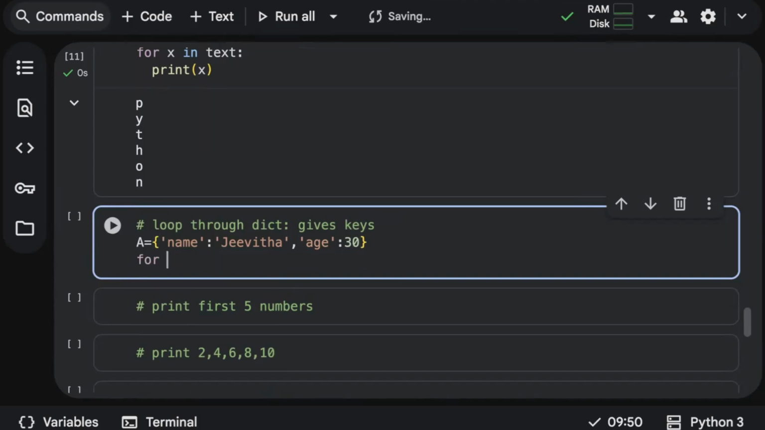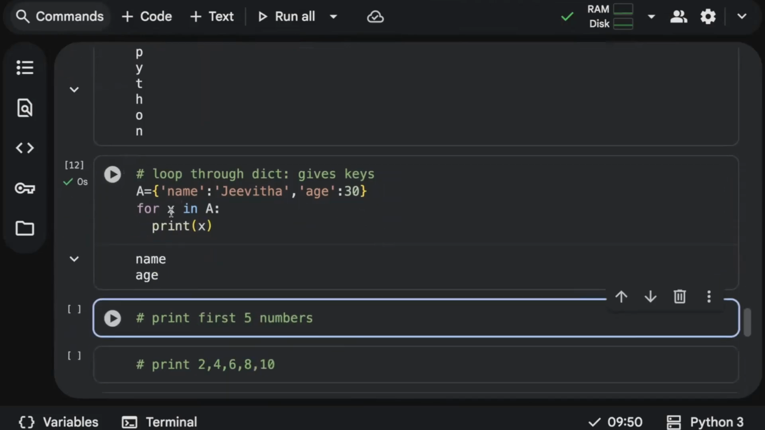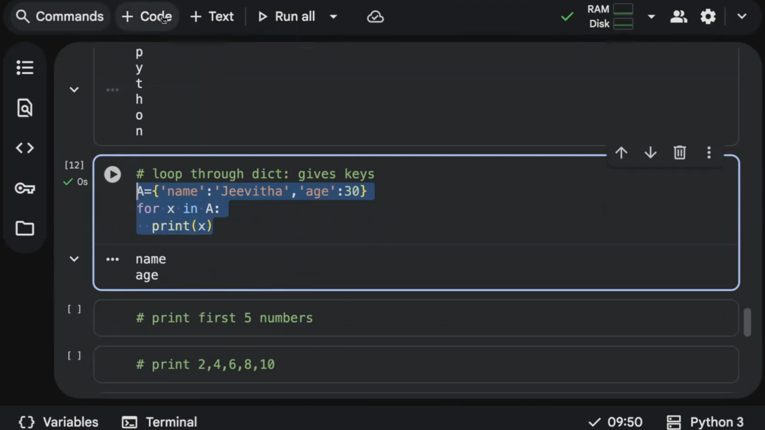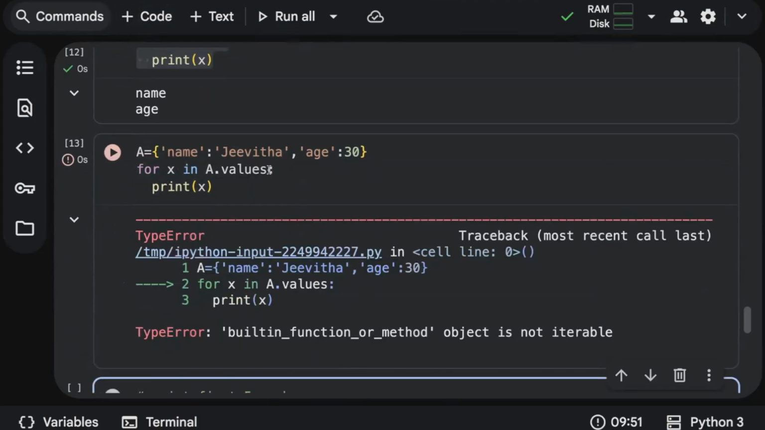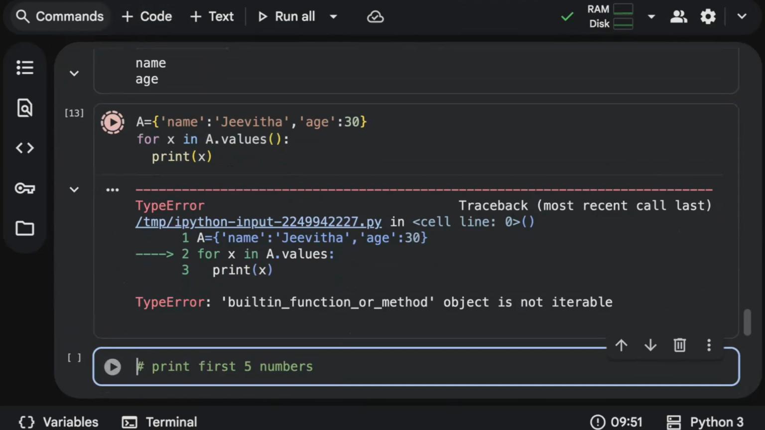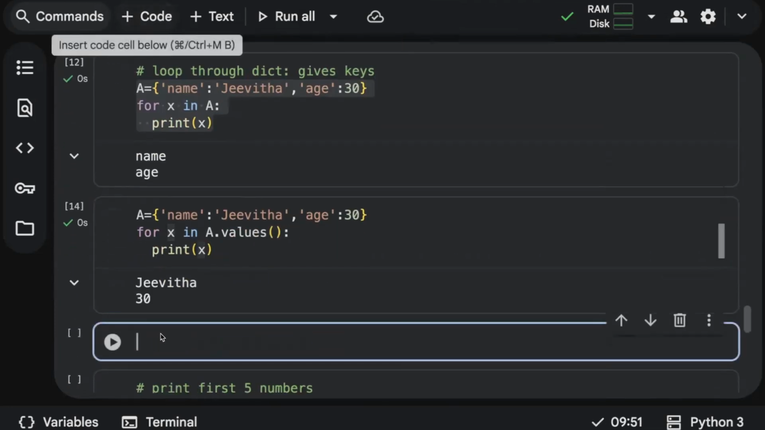And then what if you want to loop through a dictionary? Yes, you can try looping through a dictionary as well. Let's see, I'll say for x in A, print x. By default, it just gives you keys. What if you want the values? In that case, you can use a dot values. See, it's giving only values out of that dictionary.